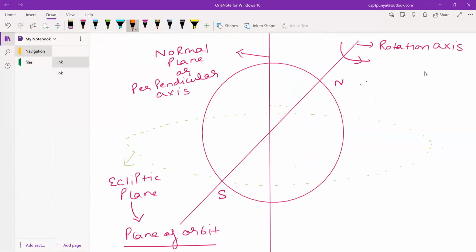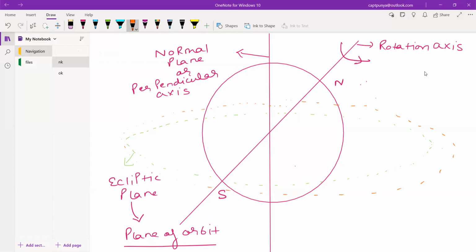Earth is rotating in this plane like this, and Earth is rotating on its own axis. This is north, this is south, this is your rotation axis, which is passing through the north and south. Now we have drawn one plane perpendicular. This is the normal plane, which is perpendicular to your plane of orbit, or the ecliptic plane.